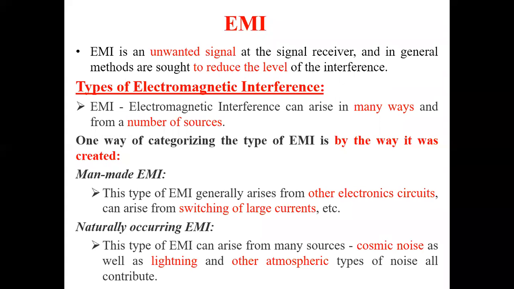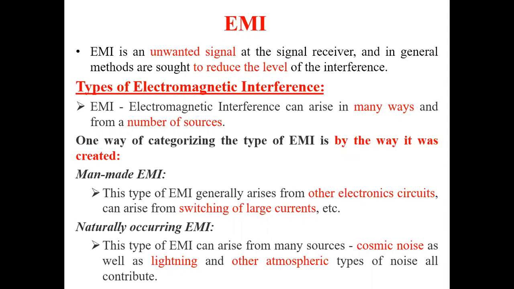Switching of large current, for example, in industry. When you switch on the main, what will happen? Immediately all the machines take that current in order to run. Similarly, when you switch off a large current, there will be an immediate flow of current. When there is a flow of current, automatically there will be a field. A magnetic field will occur, and this magnetic field will have some impact on other devices nearby. That refers to man-made interference.